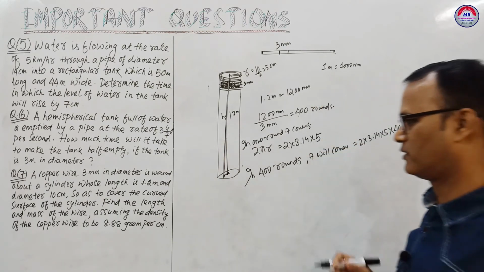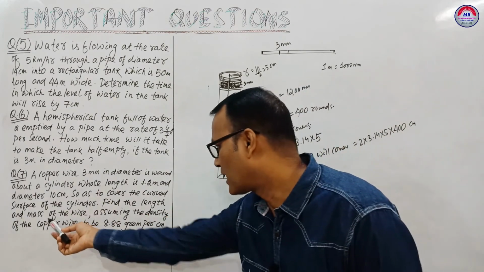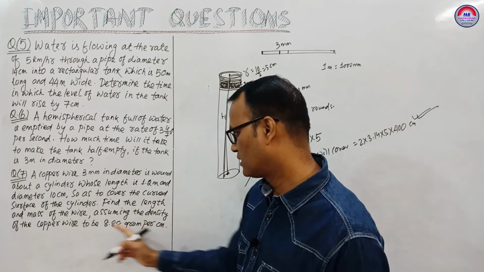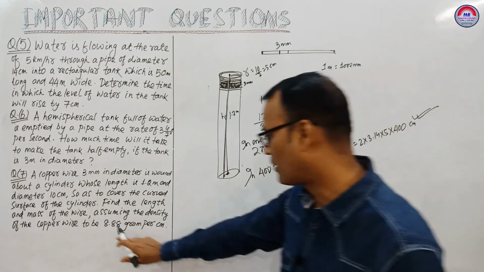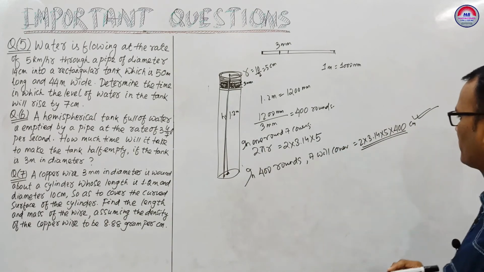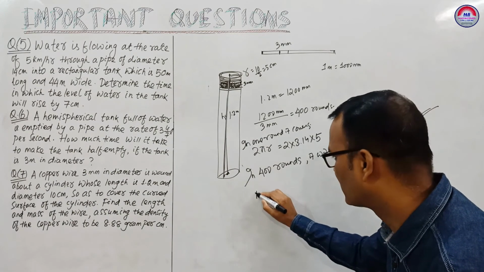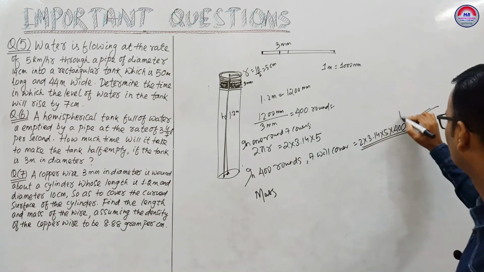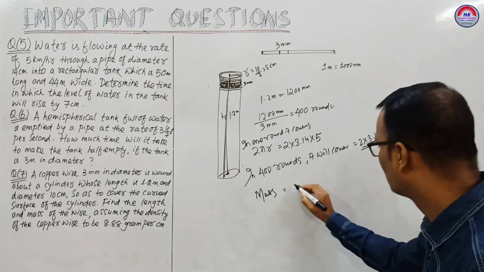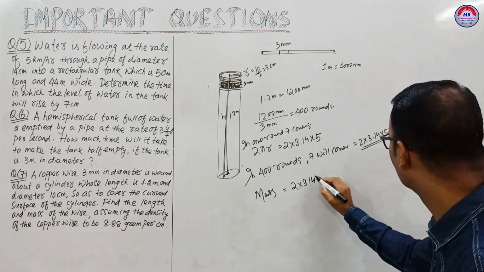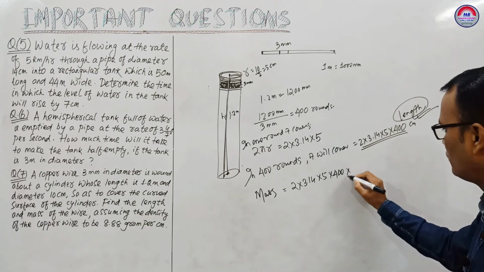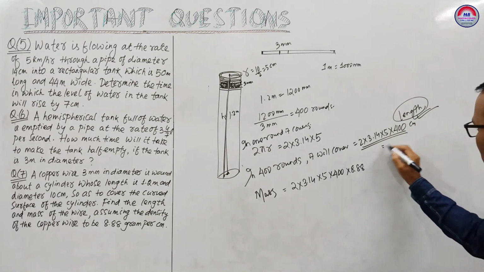Okay, length in centimeter. You see here, find the length and the mass. So this is the length. And the mass of the wire, assuming the density of the copper wire is 8.88 gram per centimeter cube, where the centimeter is the length of the wire. So find the mass. You can find here the length of the wire. The mass will be 2 into 3.14 into 5 into 400 into 8.88.